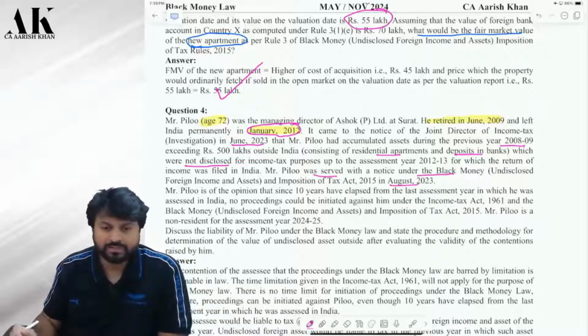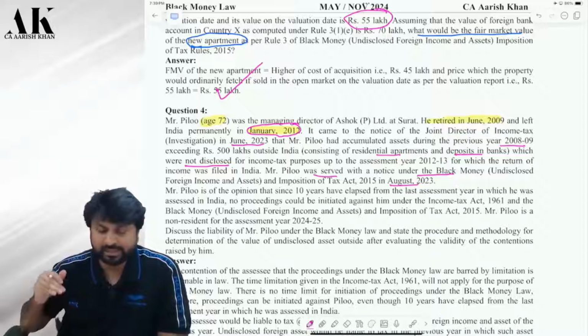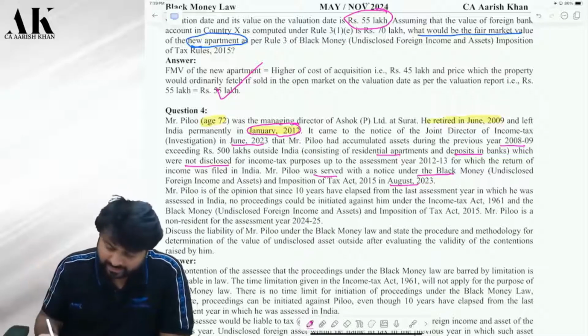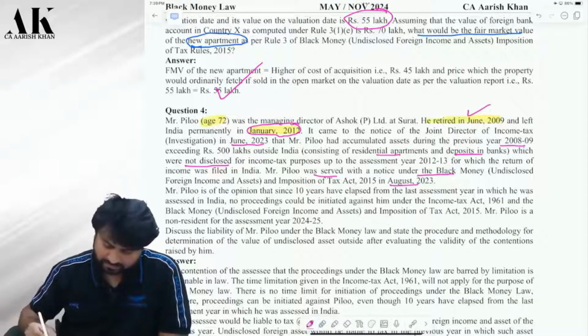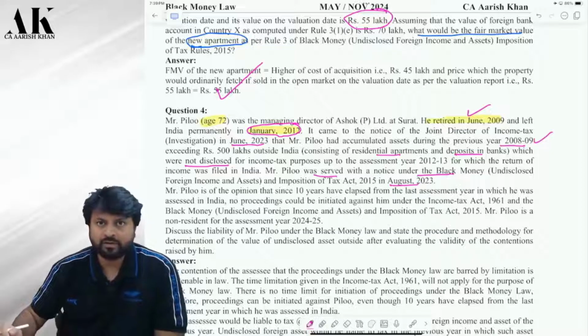So now, is Mr. Pilu an assessee as per black money law? First of all, tell me that. He is an assessee. He is non-resident today. But the year in which he has undisclosed asset, was he resident in that year? Was he resident in 9-10, 8-9? Yes, he was resident in 8-9 because he was in India in that time. So therefore, he is assessee. So he cannot make an argument that he is not an assessee.